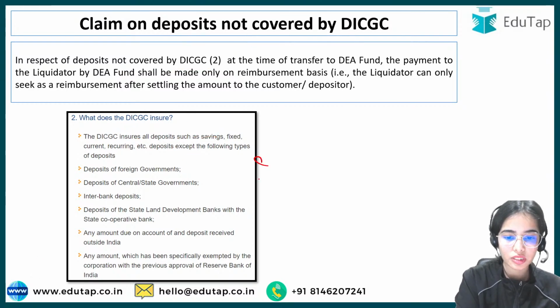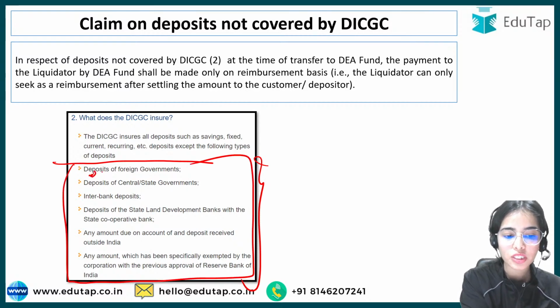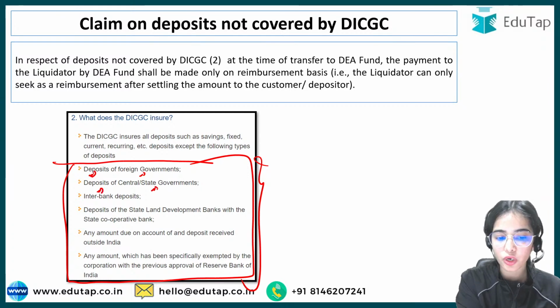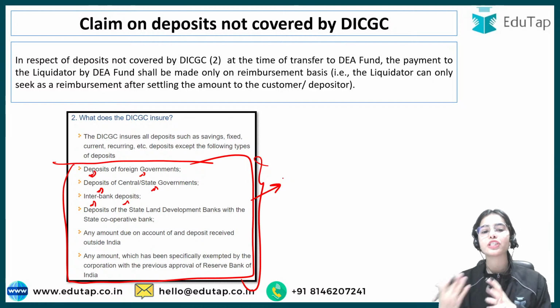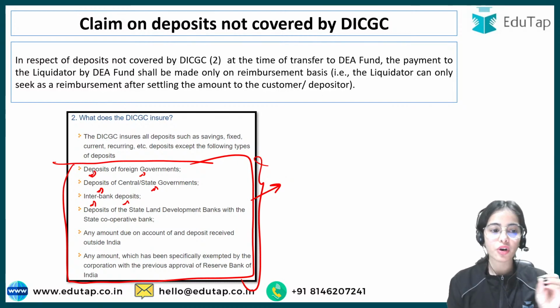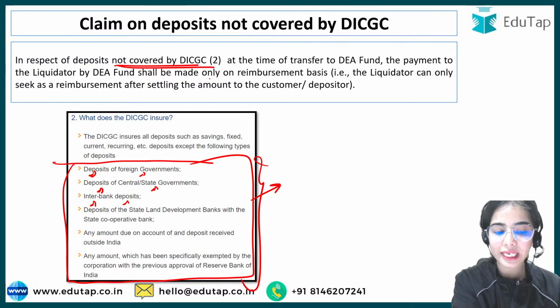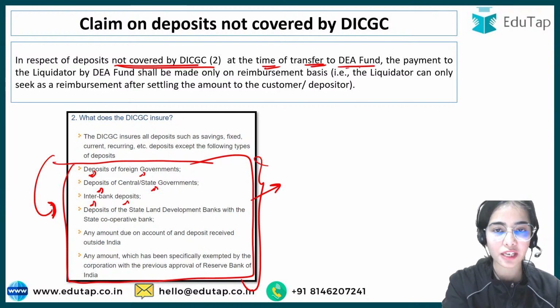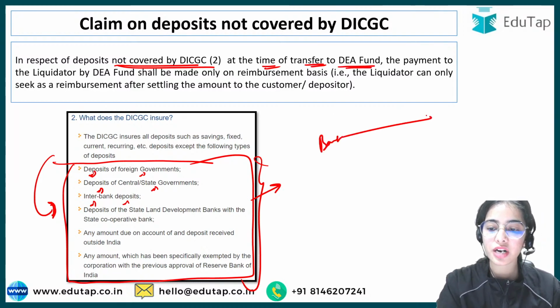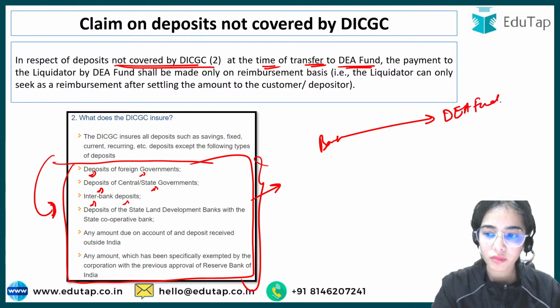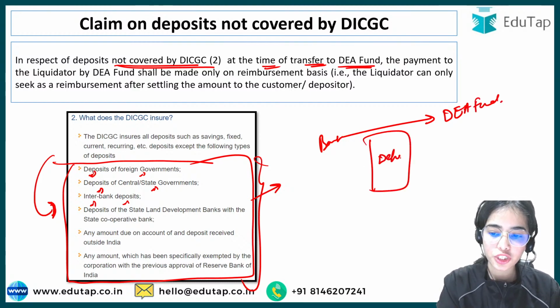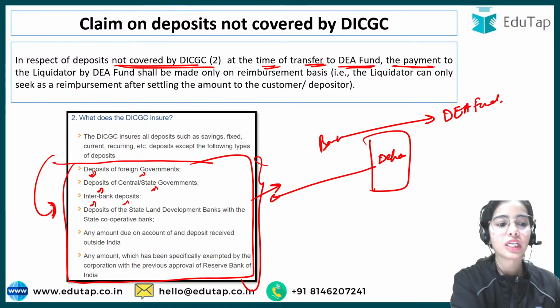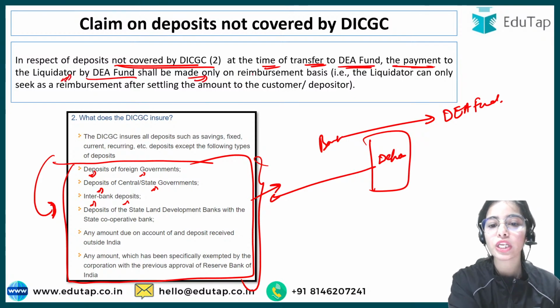So these are the deposits that are not insured by the DICGC: deposits of the foreign governments, deposits of the central or state governments, interbank deposits. So in respect of the deposits that are not covered by DICGC at the time of transfer to the DA fund, if the banks are transferring the money to the DA fund, and some of the deposits are not insured, the payment to the liquidator by the DA fund shall be made only on a reimbursement basis.